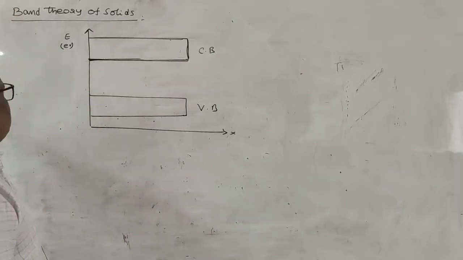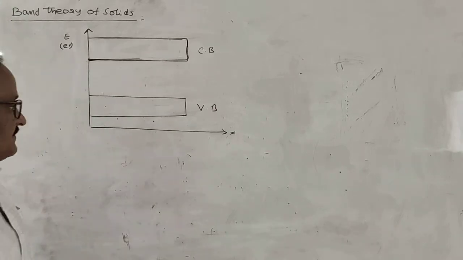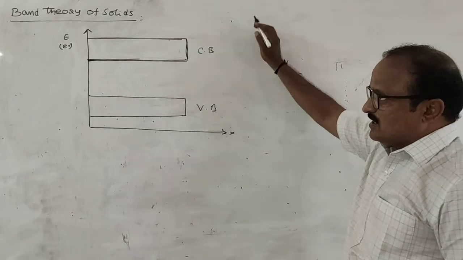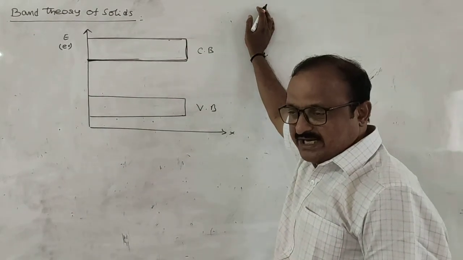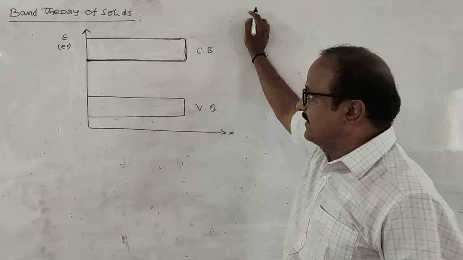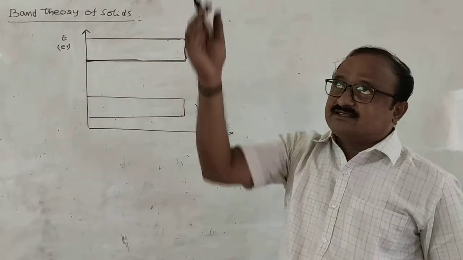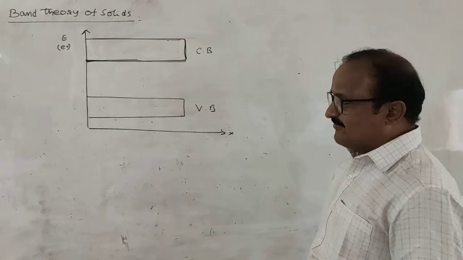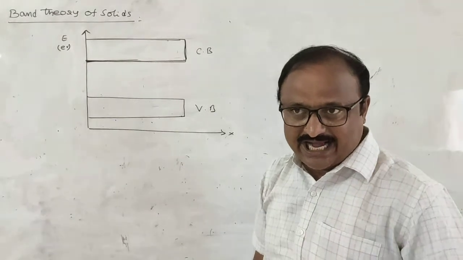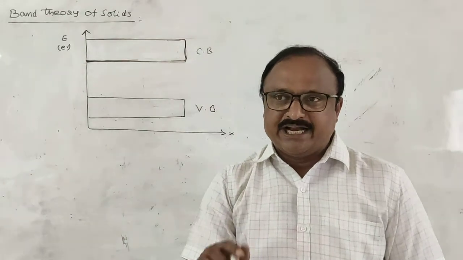So my dear students, what is meant by band theory of solids, and depending on the band theory of solids, how can you classify the semiconducting materials? First one, in case of crystals, for an isolated atom, there is only one energy level corresponding to one atom.